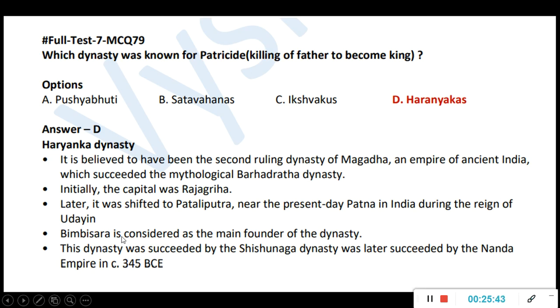And here, if you see, after Haryanka, the Shishunaga dynasty will come. After the Shishunaga dynasty, the Nanda Empire will come. And after Nanda, Mauryans will come. Okay, the last ruler Dhanananda will be defeated by Chandragupta Maurya. So this full order, if you study, then any question which comes, you can answer.